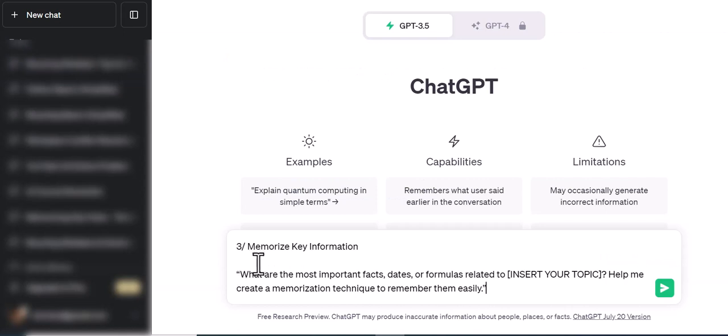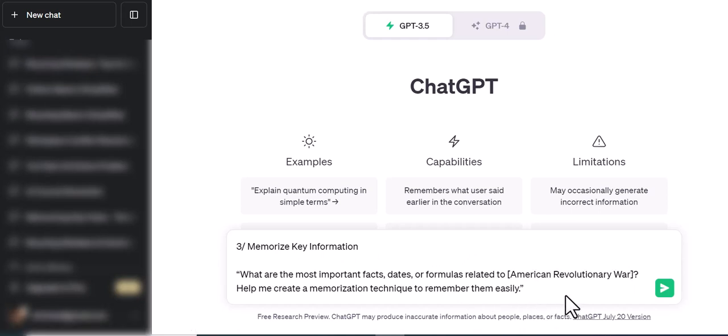Okay, prompt number 3 is all about memorizing key information. What are the most important facts, dates, or formulas related to insert your topic? I'm going to insert my topic in a while. Help me create a memorization technique to remember them easily. You can add math formulas, as a matter of fact, a math question, history, arts and crafts, or anything related to dates and formulas, or anything that happened in the past, big events that happened in the past. ChatGPT will be able to help you memorize the key information. So I'm going to insert my topic here.